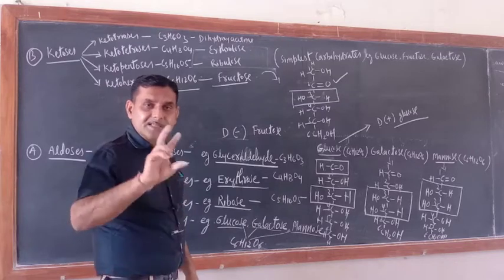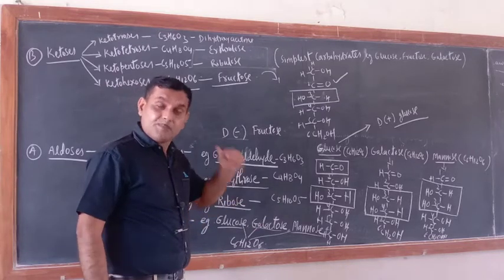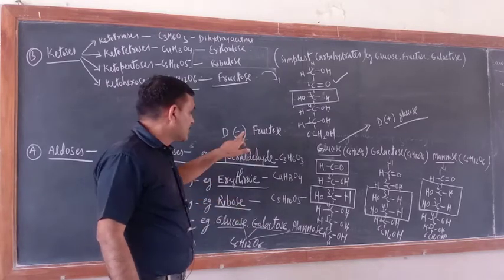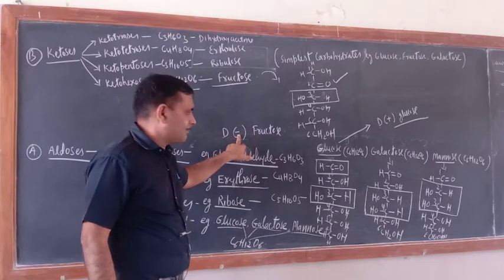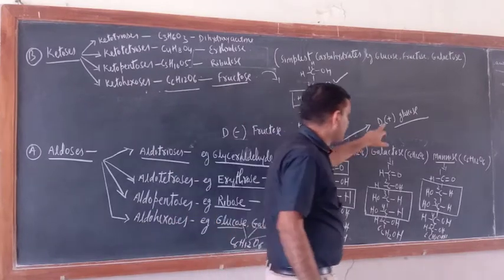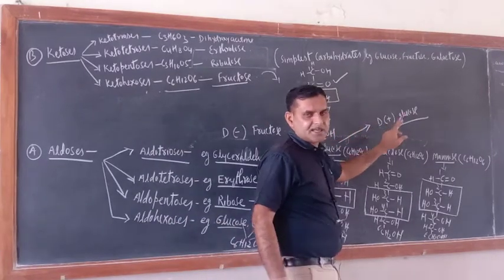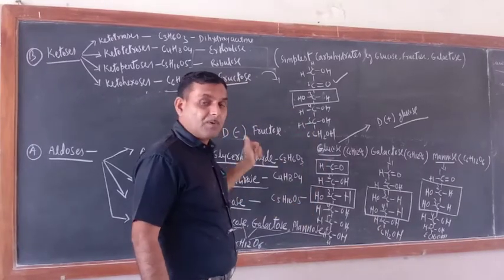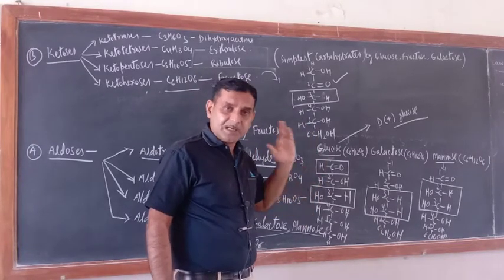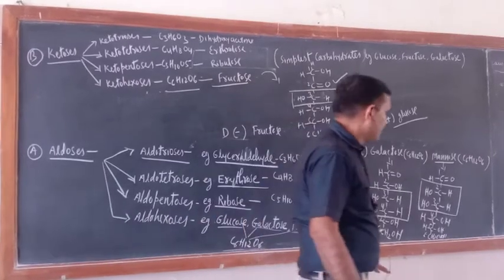Optical activity means chirality is there, which means a chiral carbon atom is there. So just see, fructose is levorotatory, that is why the minus sign comes, and glucose is dextrorotatory, that is why the plus sign is there. So plus and minus represent the optical activity. But what about capital D? I will tell you that also. First let me rub this out.